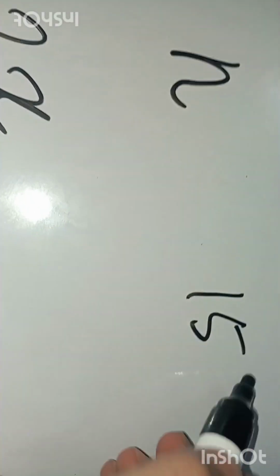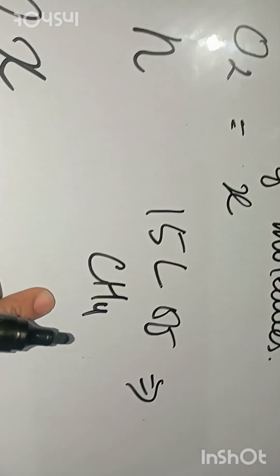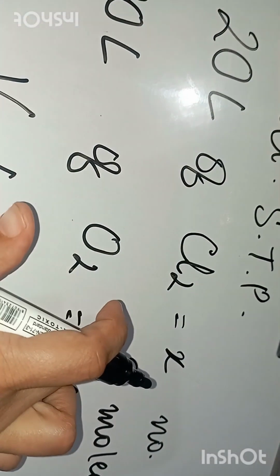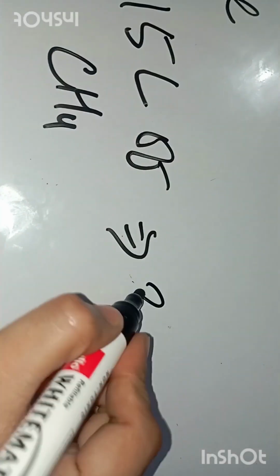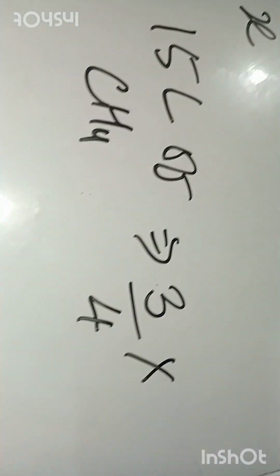Now suppose we have taken 15 liter of CH4, that is methane. 15 liter of methane. Now 15 is 3/4 of 20 liter, and per 20 liter how many molecules are present? X molecules. So 15 liter will contain how many molecules? 3/4 X molecules.